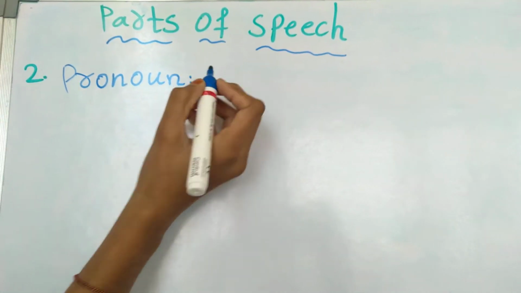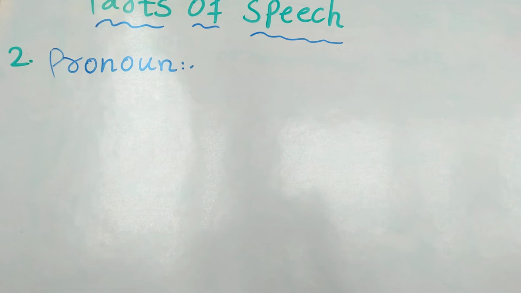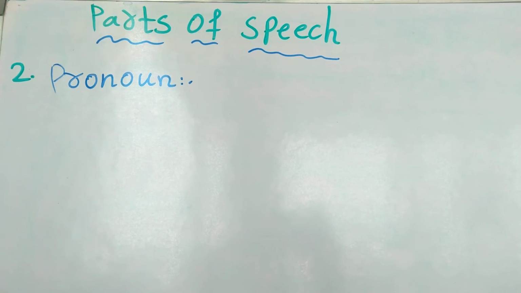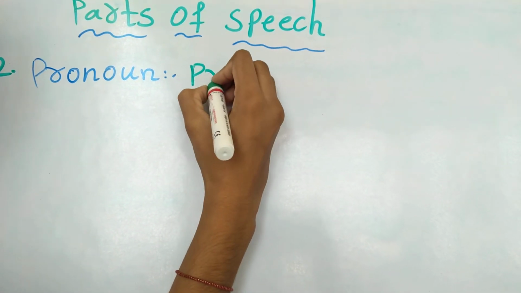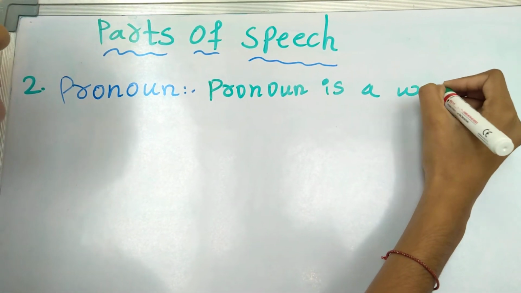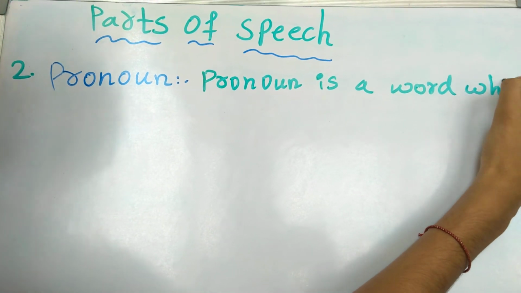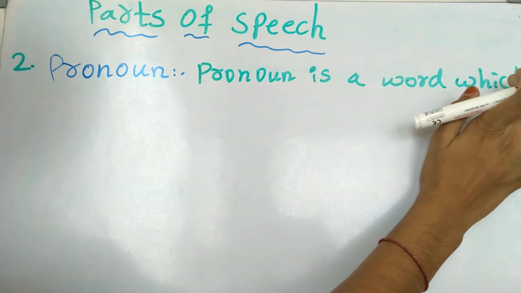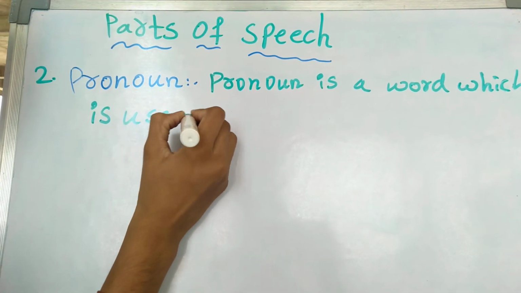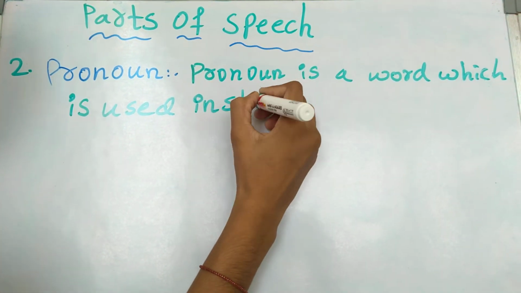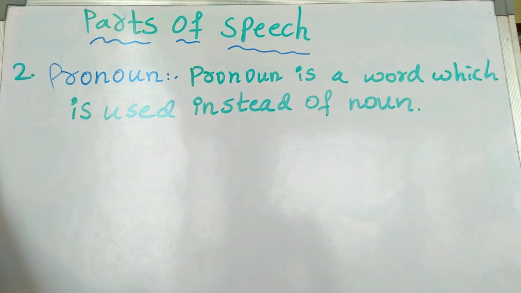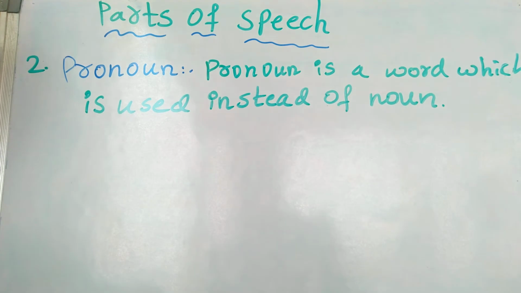What is a pronoun, where is the pronoun used? A pronoun is a word which is used instead of the noun. In noun we use name, place, thing, animal. Instead of